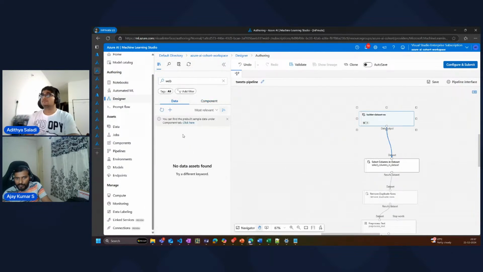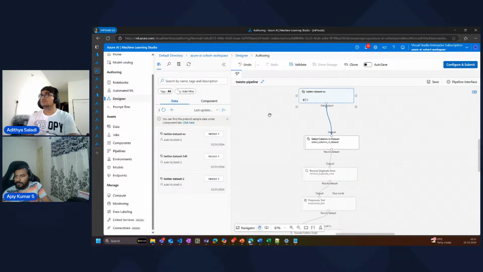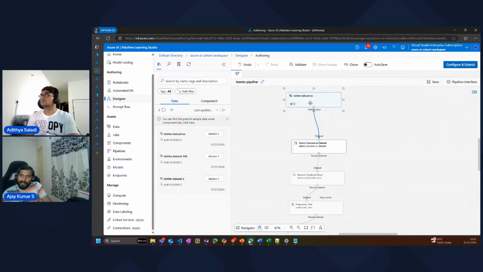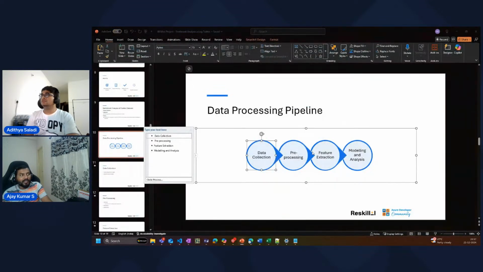If you go to data, you can see all the data sets here. So I can see all the 3 data sets which I have uploaded. I have dragged and dropped here using the data collection. Now data collection is completed. We have to do now pre-processing of data. We have to clean up some data.